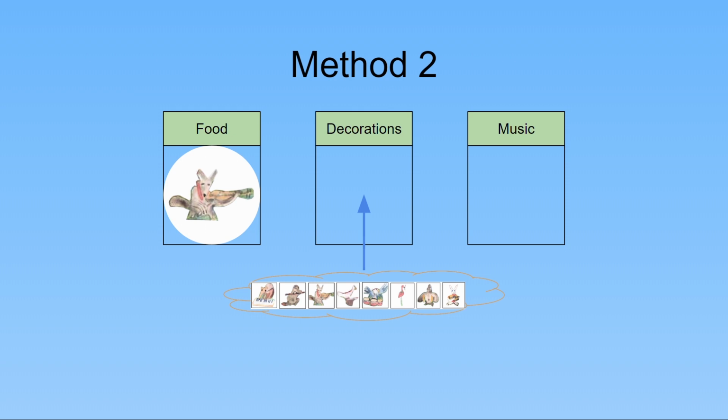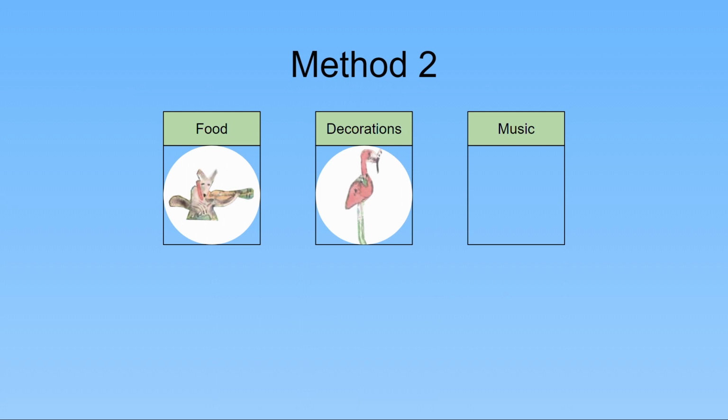After choosing an animal to do food, we choose an animal to do decorations. But remember that we're not allowed to have one animal doing 2 different tasks. So there are only 7 animals to plan out decorations. In our example, we are not allowed to choose the coyote to do decorations, because then coyote would be doing both food and decorations, which we do not want. So we can choose any of the other 7 animals. Let's say we chose flamingo to do decorations.